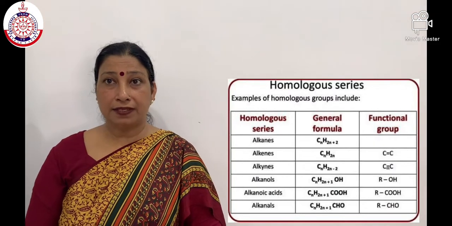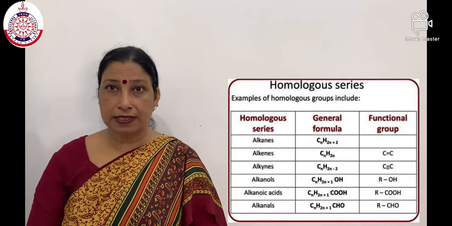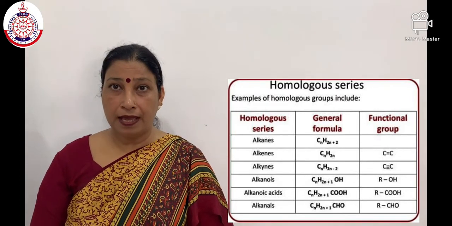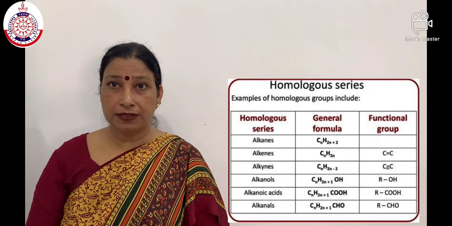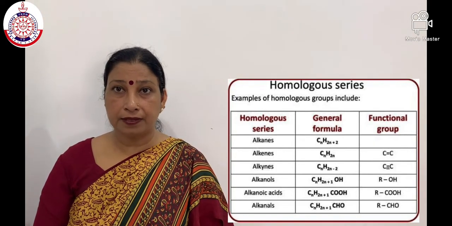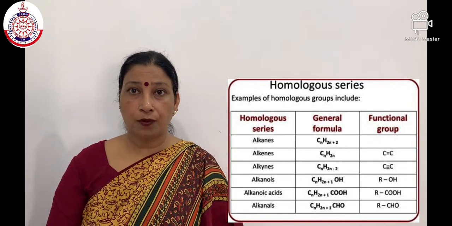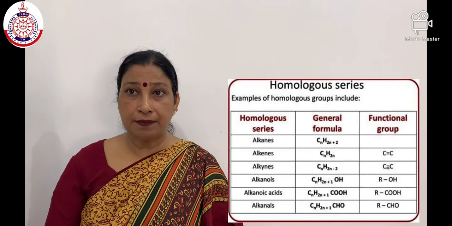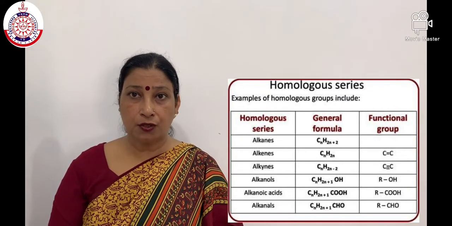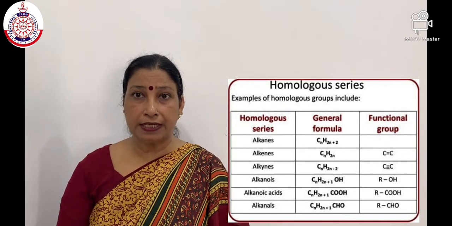Students, now characteristics of homologous series. All the members of a homologous series can be represented by the same general formula. Any two adjacent homologues differ by one carbon atom and two hydrogen atoms in their molecular formulae. All the compounds of a homologous series show similar chemical properties. The members of a homologous series show a gradual change in their physical properties with increase in molecular